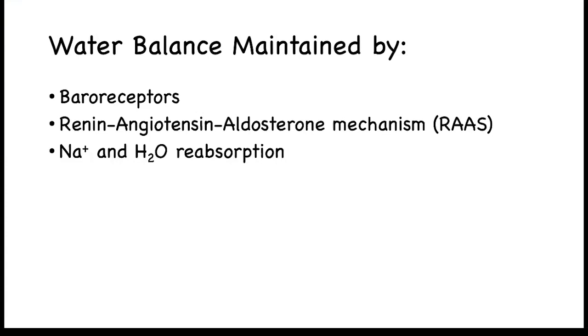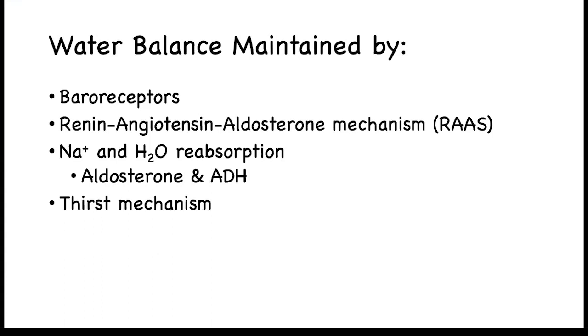We'll also be looking at sodium and water reabsorption. Sodium and water reabsorption is tied to the hormones aldosterone and ADH. The fourth mechanism used to maintain water balance is the thirst mechanism. Thus far this semester, we have covered the baroreceptors, the renin-angiotensin-aldosterone mechanism, and the hormones aldosterone and ADH. In this video, we're going to be looking at water and sodium reabsorption and how they are regulated by aldosterone and ADH, as well as the thirst mechanism.